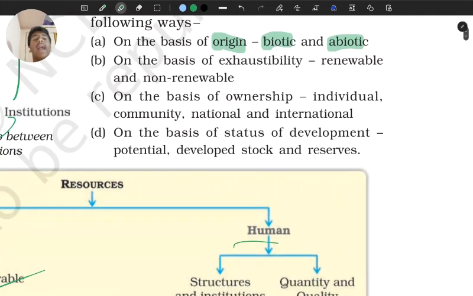Okay, next we have, on the basis of status of development, potential resources. For potential resources we can take the example of wind and solar energy in Rajasthan and Gujarat. There we can access all of these energies, but we haven't done it yet. Now we have developed resources, right? Developed resources, matlab they don't need any more developing. If they are resources, they don't need any more developing. This pen is best, it doesn't need any developing. All right, that is it.